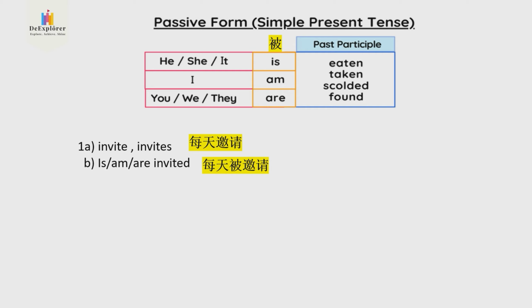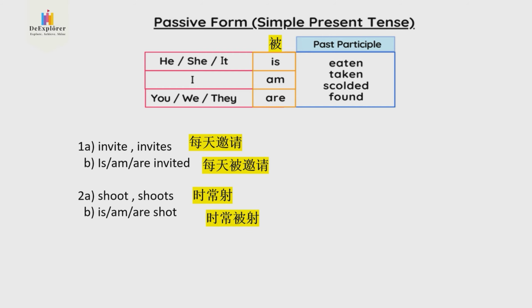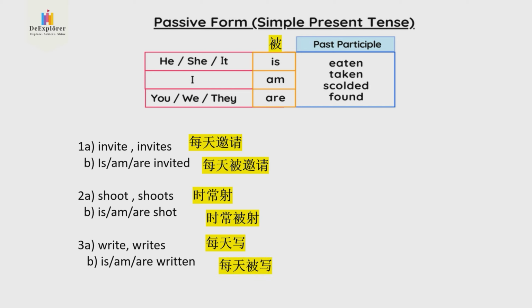And number 2, shoots, 每天时常被射, then it is am are shot, the past participle of shoot is shot. And number 3, writes, present 每天写, 如果每天被写还是一个事实被写, then you need is, am, are with a verb written. The verb is a past participle.